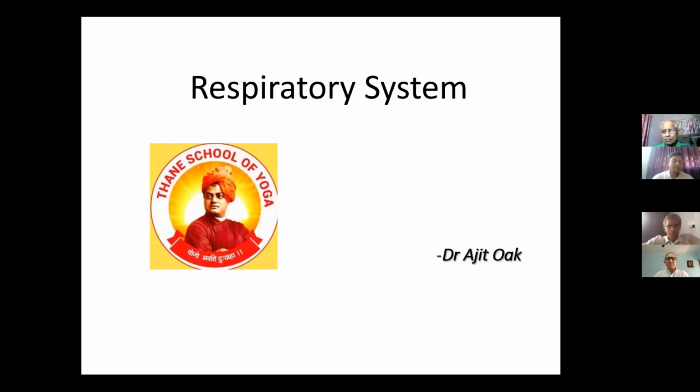So these systems help us to get prana from outside so that the body can utilize that energy inside. So we are going to discuss the respiratory system. As per the structure which we observed last time, we will discuss the anatomy part first, then physiology, that means function, and then the yogic correlation. At the same time, just like last time, there will be cross references. So it will not be watertight compartments. While going through the anatomy, we can have reference to physiology and yogic correlation also. So we'll begin this.